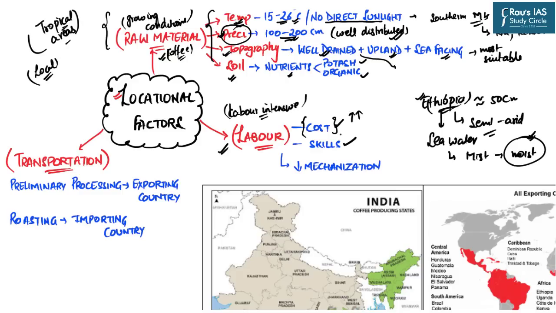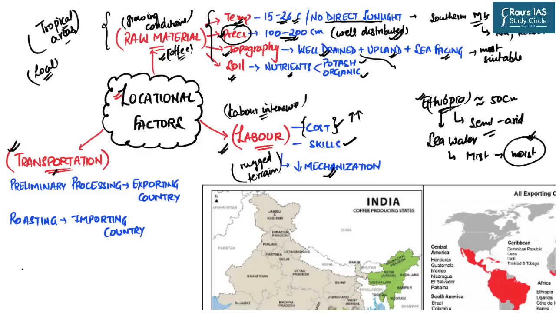Now, we have also discussed that coffee is grown mainly in upland areas, generally hill areas or plateau regions. In such rugged terrain, mechanization is also not very feasible. Next comes an important factor, that is transportation.